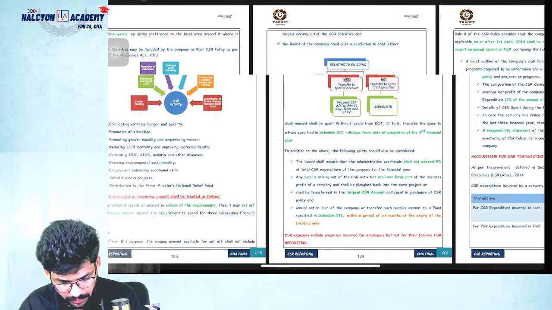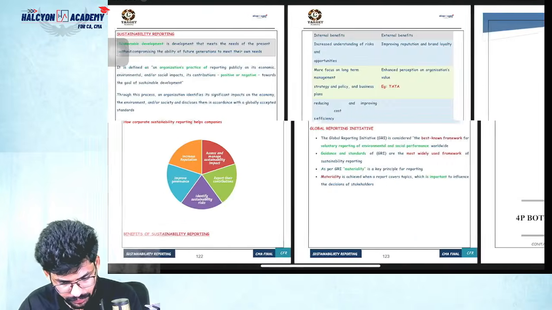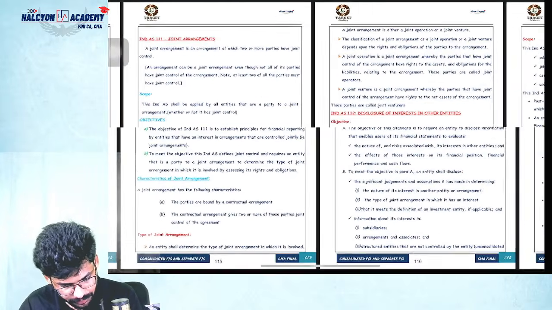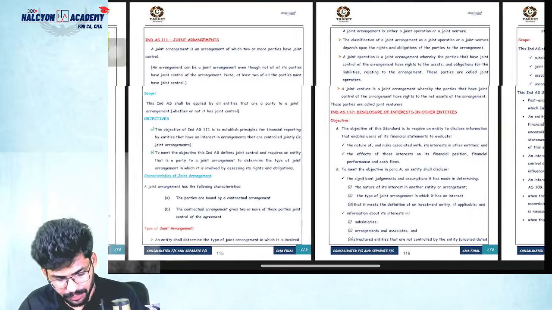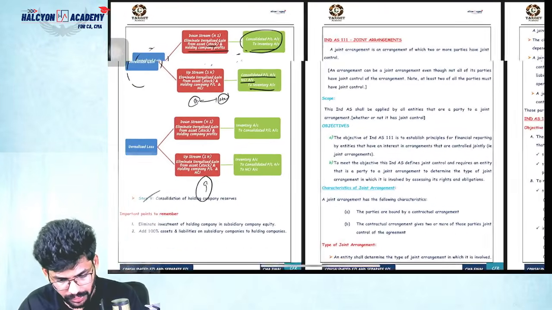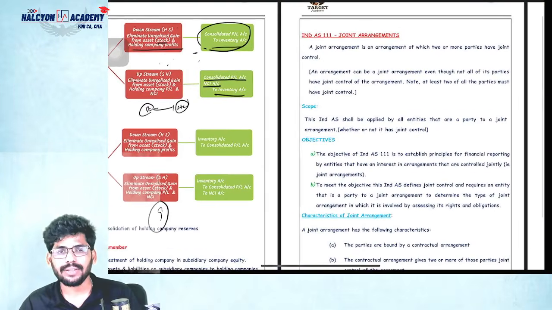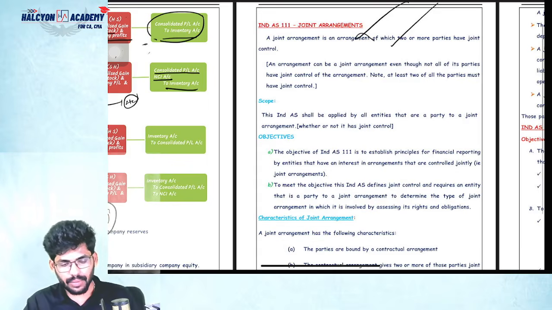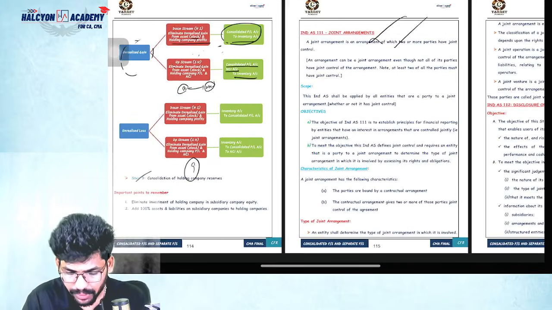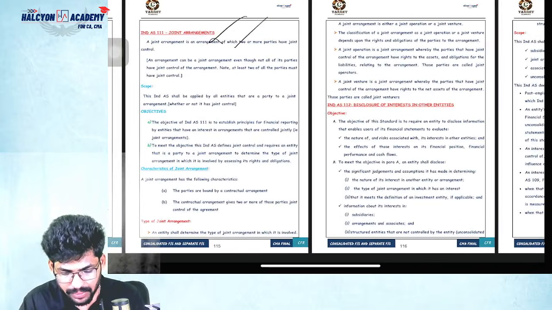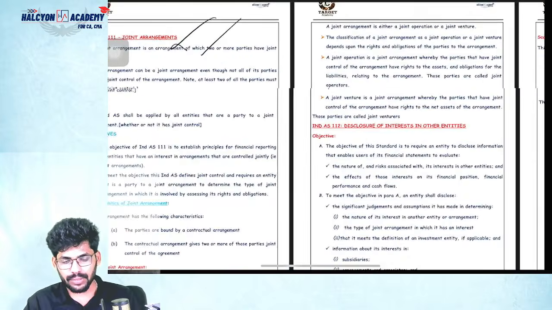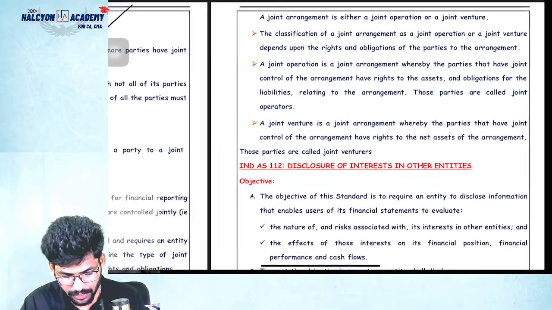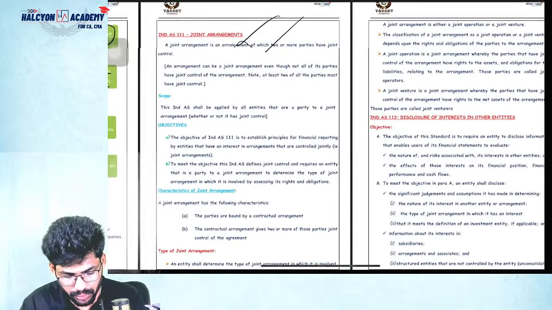Okay, wait, guys. Where is Ind AS 111? Yeah, guys, I have given it in my marathon material also. I think it is not in the marathon material. I don't think so. But please go through this also. Please go through this, guys. Please don't forget, because I'm expecting this theory question for this attempt, because it was asked in previous attempts also. So please don't forget. Okay. So please go through this theory.